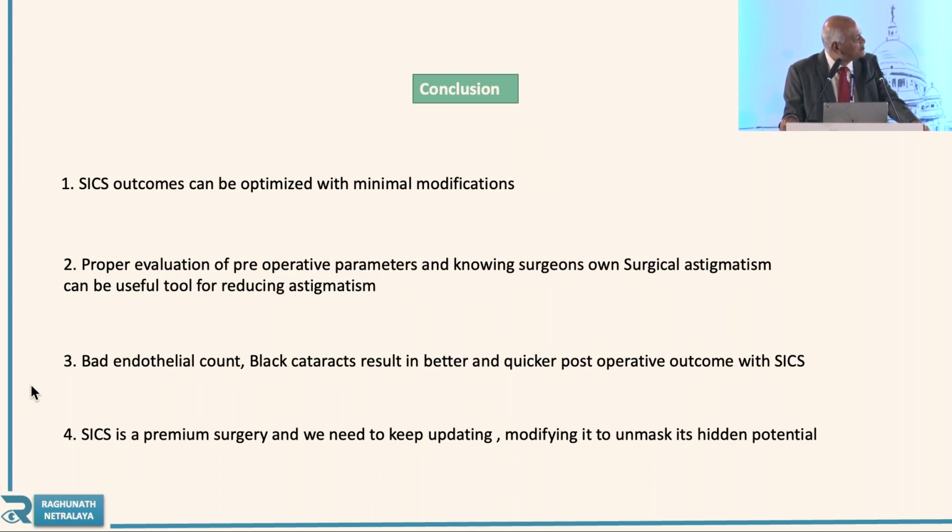In bad endothelial count, black cataract results in better and quicker postoperative outcome with SICS. So in all these black cataracts, SICS results are excellent. SICS is a premium surgery, and we need to keep updating and modifying it to unmask its hidden potentials. That is what I want, and I think he will do it.